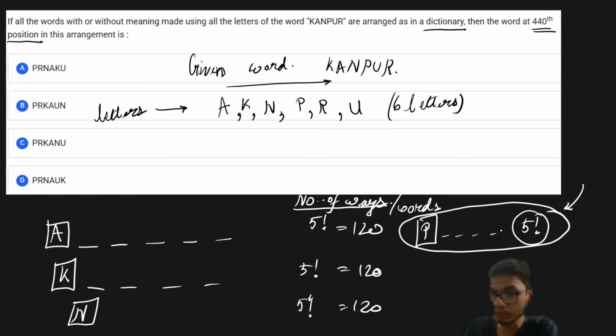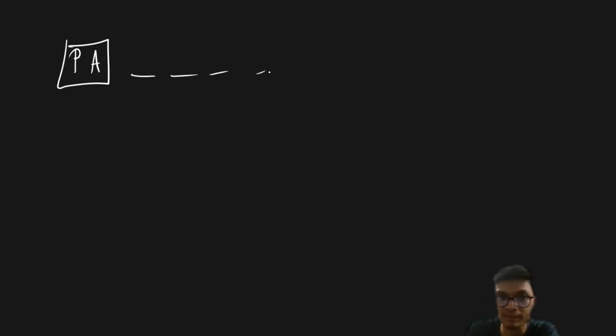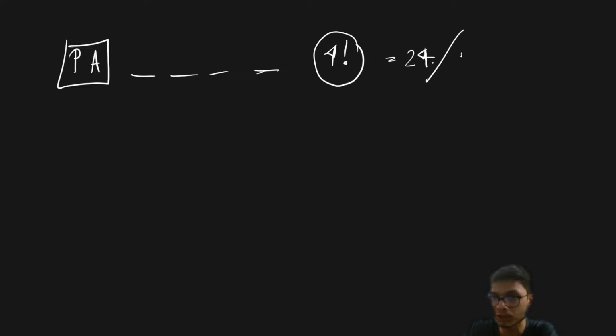Now you have to find out what the 440th word is. Up to here I am done with the 360th word, so the 361st word will start with the letter P. If I have P and A as the starting letters, then I have 4 places left which I can permute, so the number of words will be 4 factorial, which is 24. So that is 360 plus 24, which is 384.